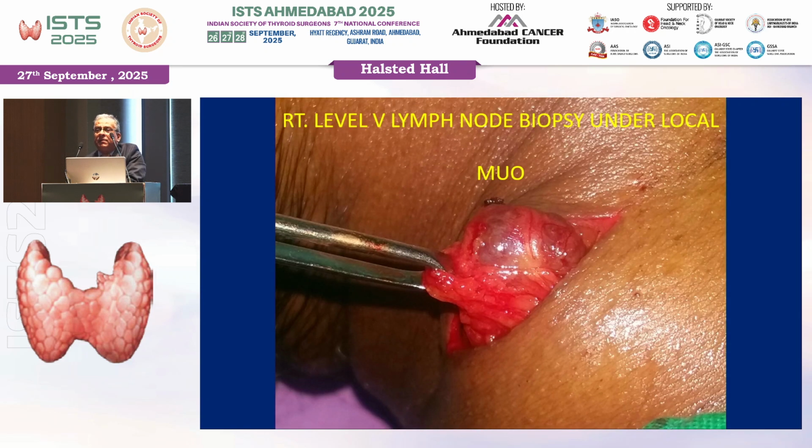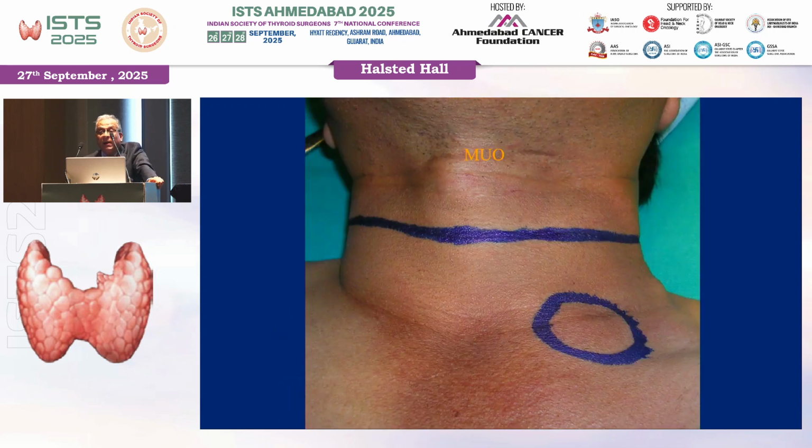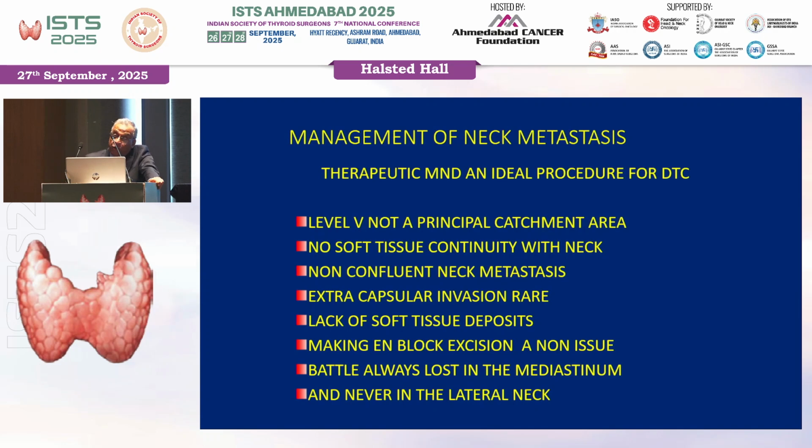This is a scenario where I was called by a junior person, and he said, sir, something blue is coming. He was doing a lymph node biopsy in the posterior triangle, and a bluish lymph node is a sign of thyroid metastasis. This is another MUO, level 4. And we should realize that therapeutic modified neck dissection is an ideal procedure for differentiated thyroid cancer.